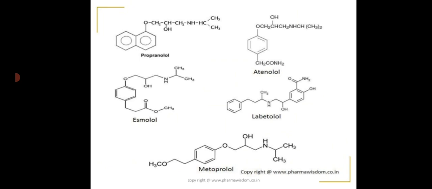This is all about the classification of the sympathomimetic drugs as well as the sympatholytic drugs.